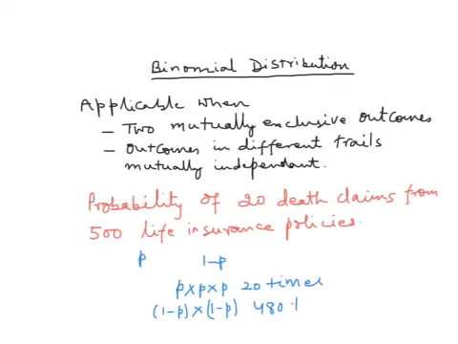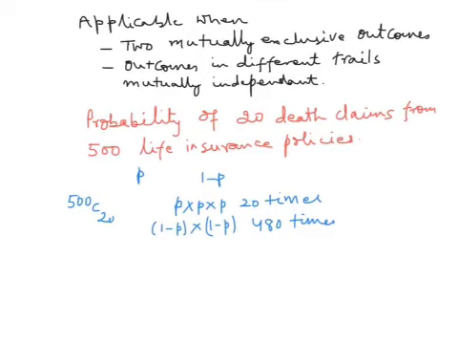Now, out of these 500 insurance policies, these 20 policies where a death claim happens can be chosen in 500 C 20 ways. So the probability that we get exactly 20 death claims out of 500 life insurance policies will be the product of these three.